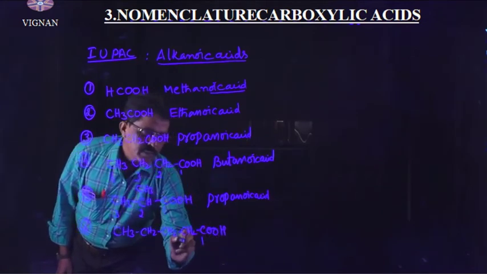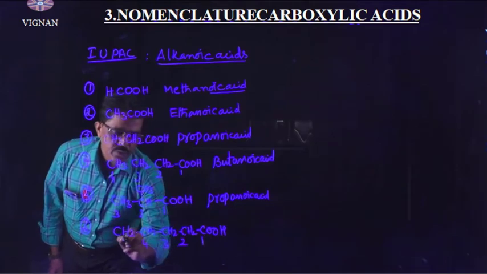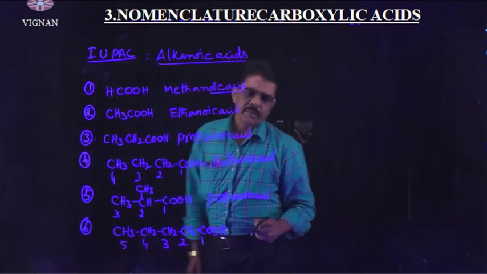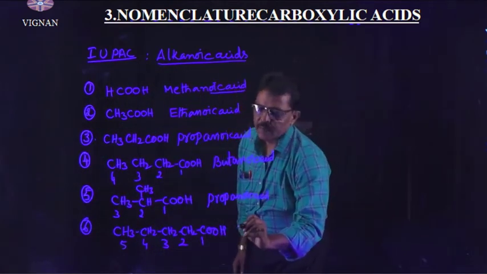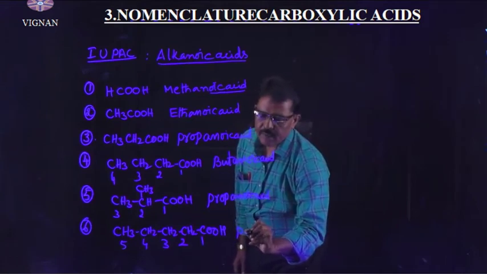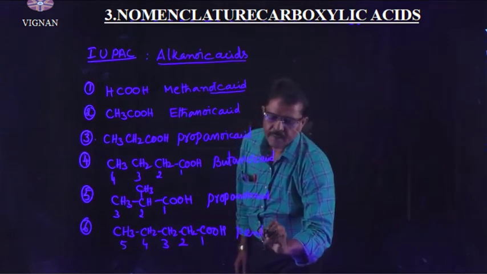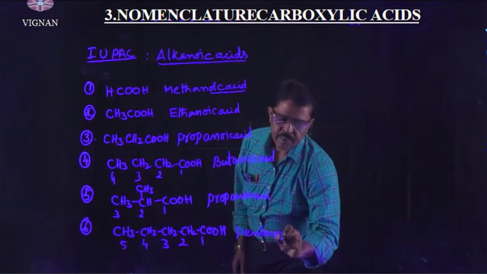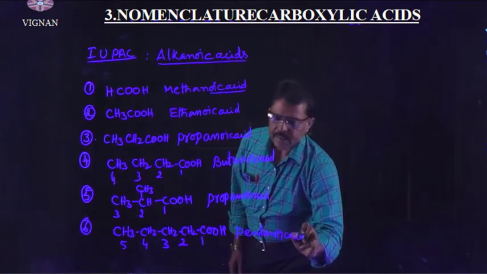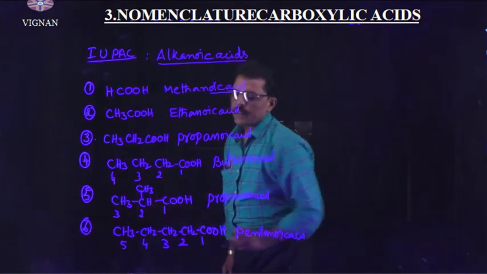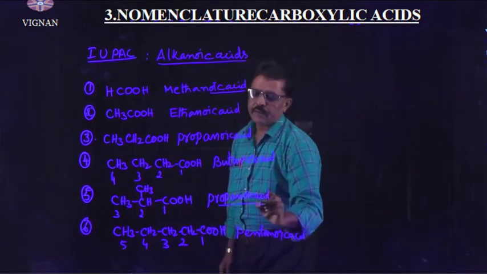Taking one more example, CH3, CH2, CH2, CH2, COOH. Here carbon atoms 1, 2, 3, 4, 5. So 5 carbon atoms are there. Then we can say it is pentanoic acid. Okay, it's all right. Next, 3 carbon atoms are there. Propanoic acid, this one. Okay, it's all right.